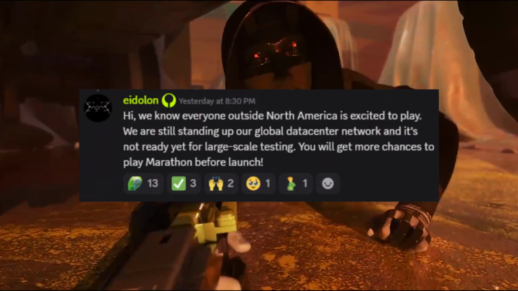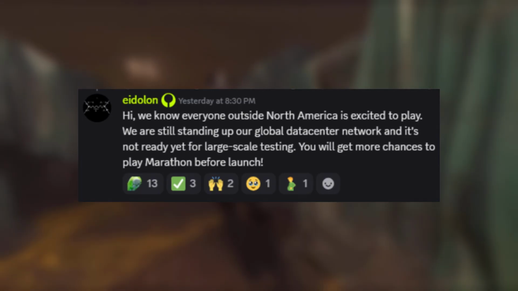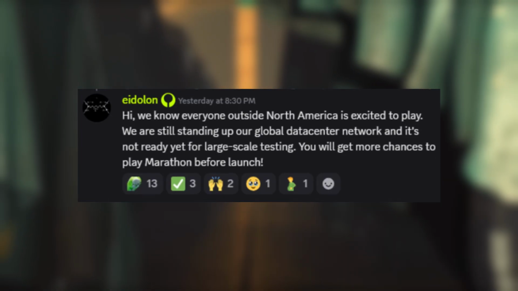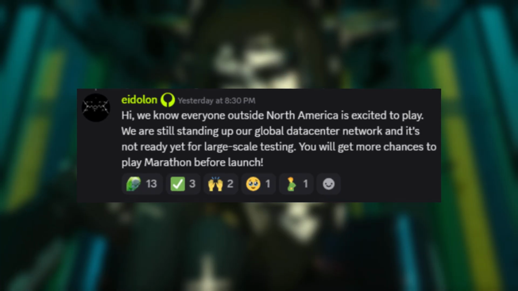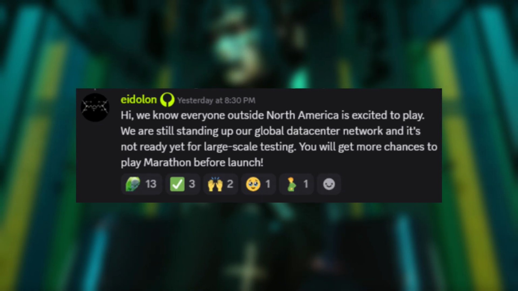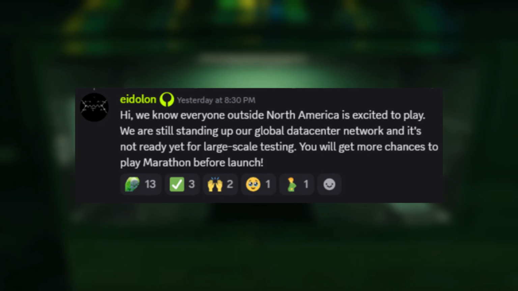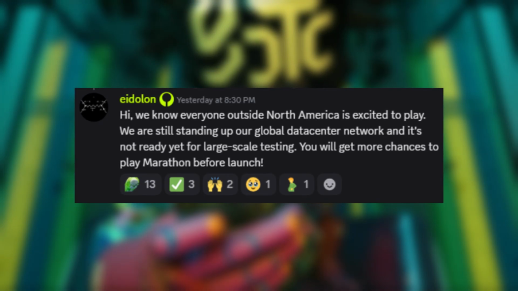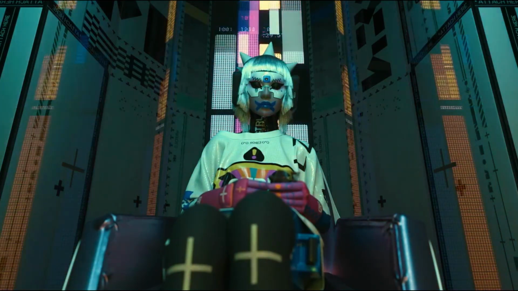We have another developer comment here. This one is around the alpha. A lot of people aren't in the NA region, and they want to know when they will be able to play. This one comes from Eidolon. They mentioned that they are still standing up their global data network, and it's just not ready for large-scale testing yet. So it seems like the servers themselves just aren't ready. Servers aren't the easiest thing to obtain, especially really good ones. They're probably trying to scale that up slowly.